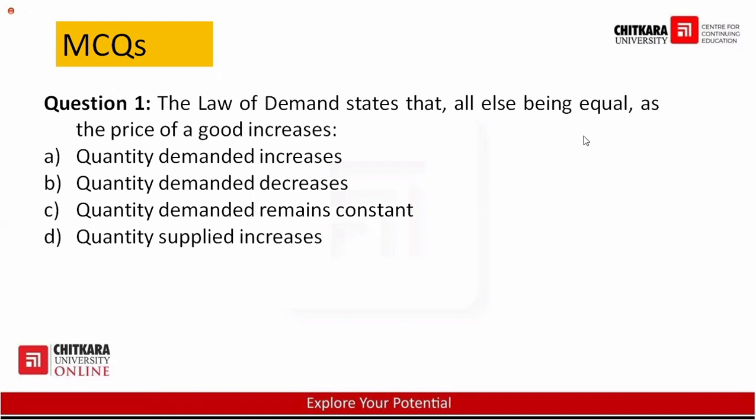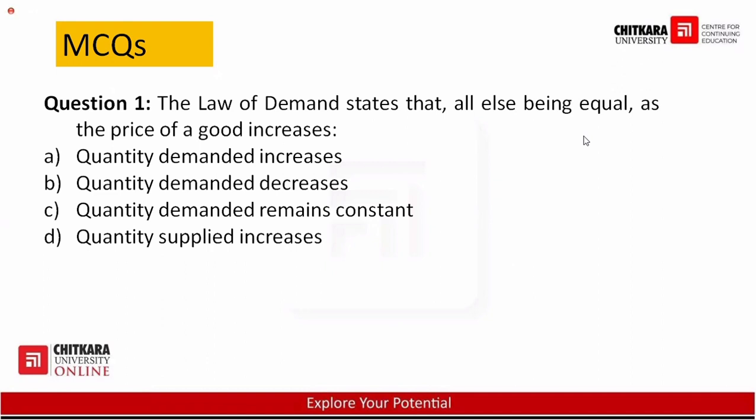Here the author is talking about the assumptions. I have already told you, even in the previous lecture I was telling you, every concept in economics has assumptions. If the assumptions are met, the concept will work. If one or two assumptions are not met or are missing, then there may be the possibility that the concept, the law, the model will not work. So all else being equal means all assumptions are met over here.